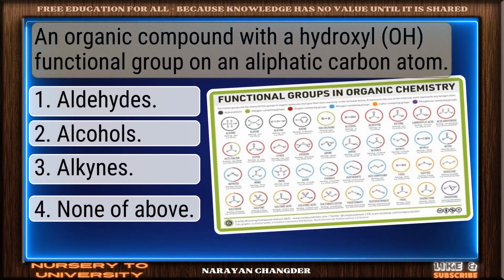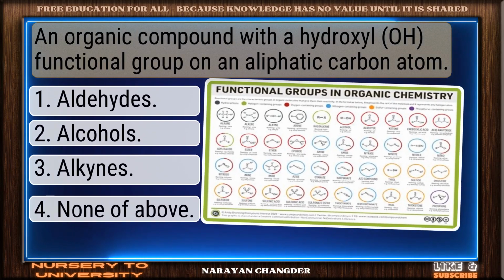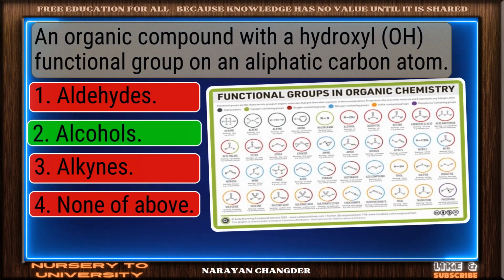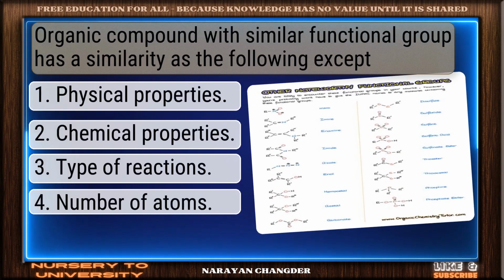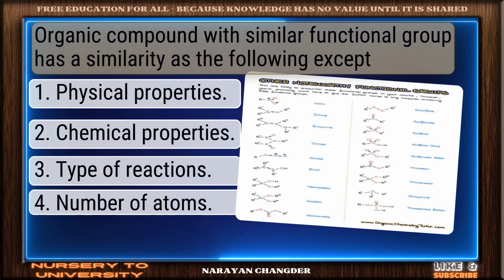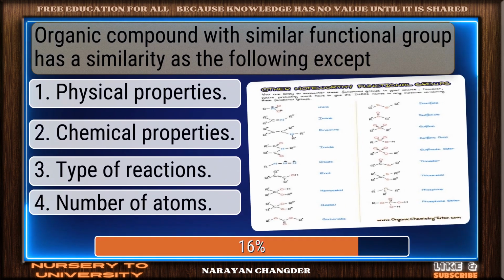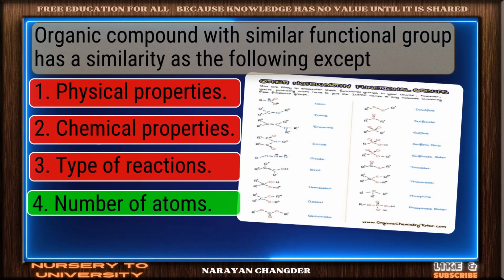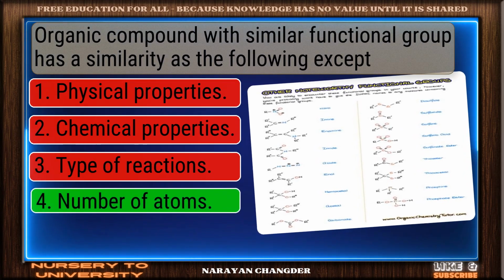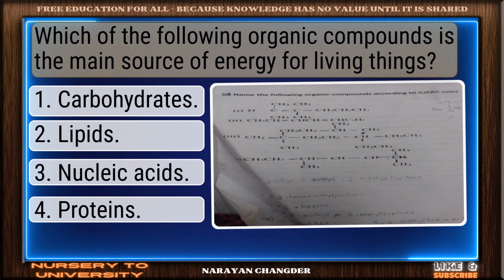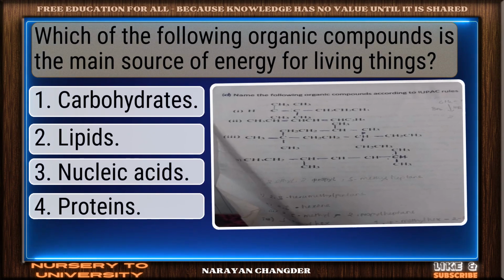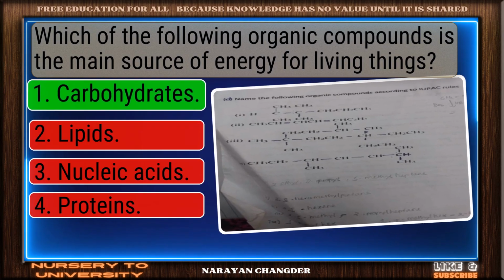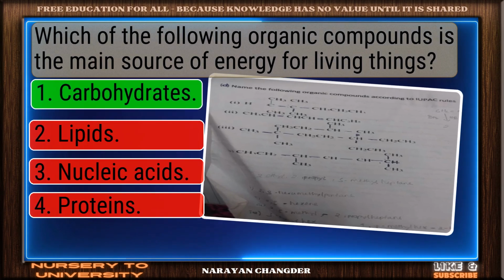An organic compound with a hydroxyl functional group on an aliphatic carbon atom. Perfect. Alcohols is the correct choice. Organic compounds with similar functional groups have a similarity as the following except... Exactly. Number of atoms makes sense, and it is the right choice. Which of the following organic compounds is the main source of energy for living things? Well reasoned. Carbohydrates is the correct choice.